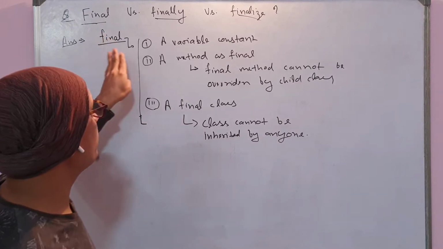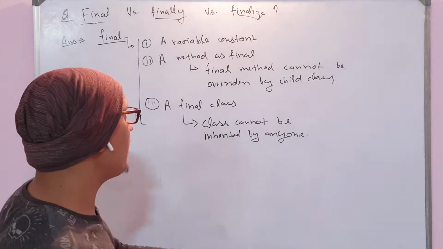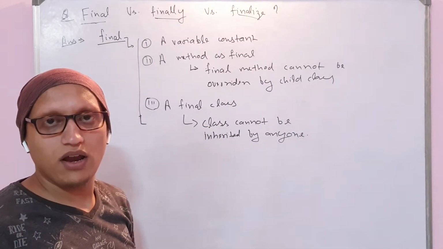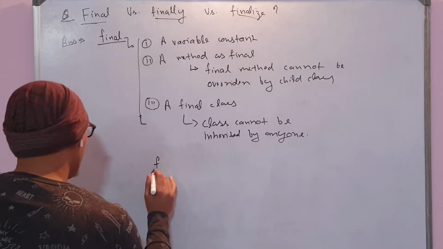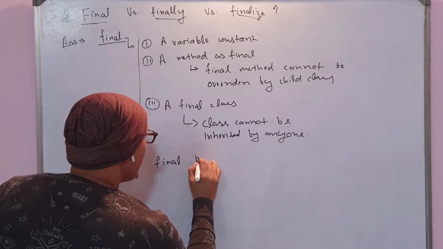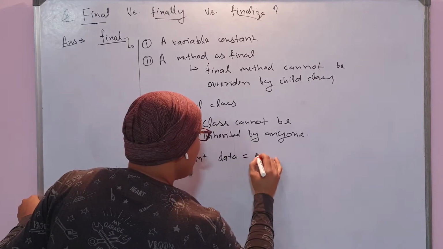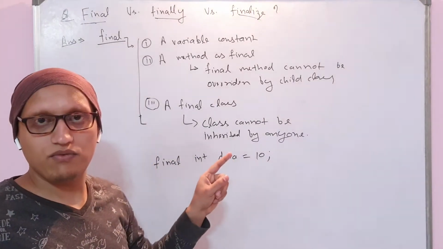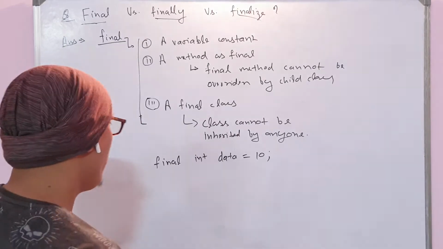The final keyword is used to make a variable constant, to make a method final so that it cannot be overridden by a child class, and a final class is the one which cannot be inherited by anyone. None of the classes can inherit any final class. So what is the syntax for this? To make a variable final, for example, final int data. A final variable always needs to be initialized. There are some exceptions where you may not initialize, which I have already covered in my last series of videos. You can check there.